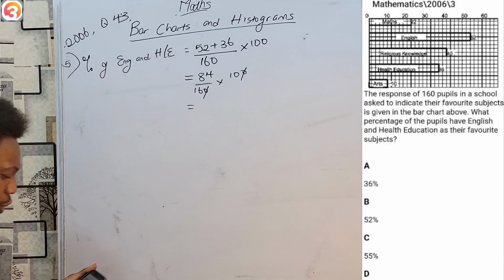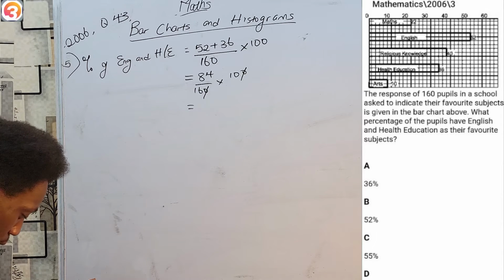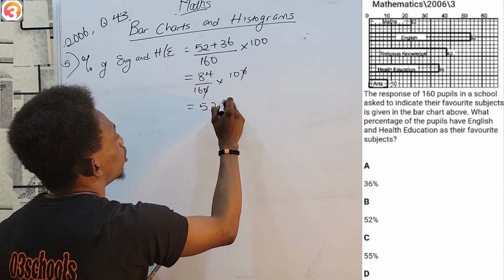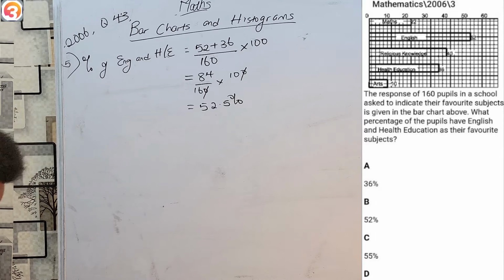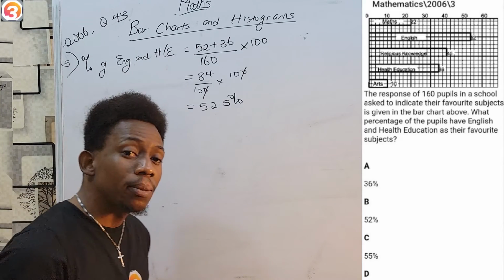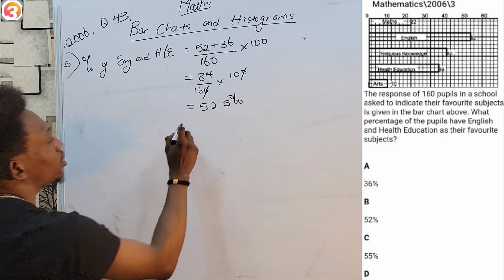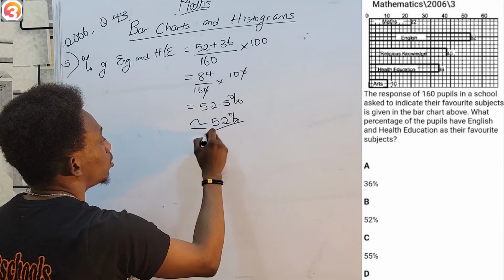Without much stress, let's just open our calculator and say 84 times 10 divided by 16. That gives me 52.5%. I do not have a decimal place in my options, so I will take my closest answer, which happens to be 52%.